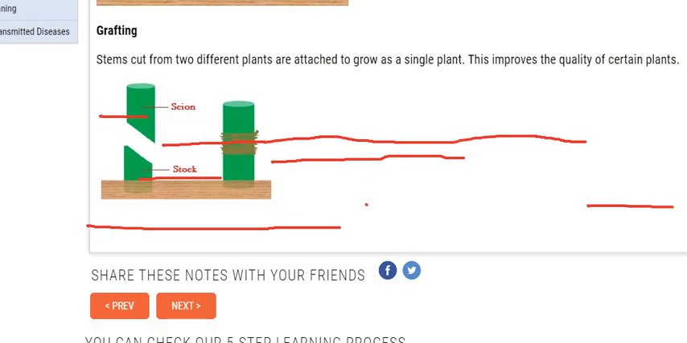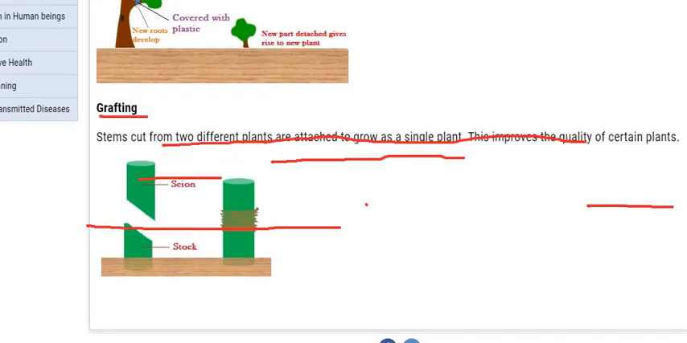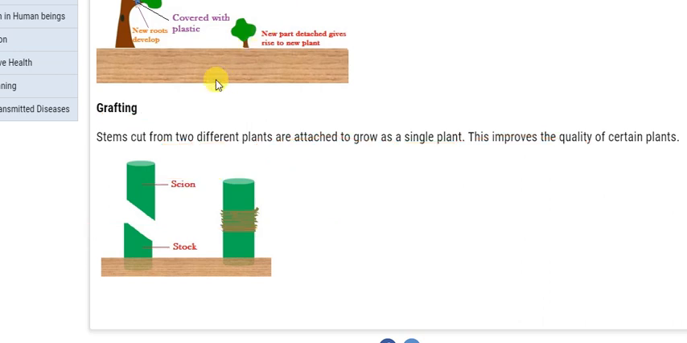Next we will see grafting. How grafting is done. Okay, so next is grafting. In this, stems cut from two different plants are attached to grow as a single plant. Means, for example, we can take the example of rose. We are taking a red rose and a white or yellow rose. We will cut the stem and attach the two and grow a single plant. So that is grafting. This improves the quality of certain plants. Means we will get the quality of both in that single plant. So we can improve the quality of certain plants in this way.